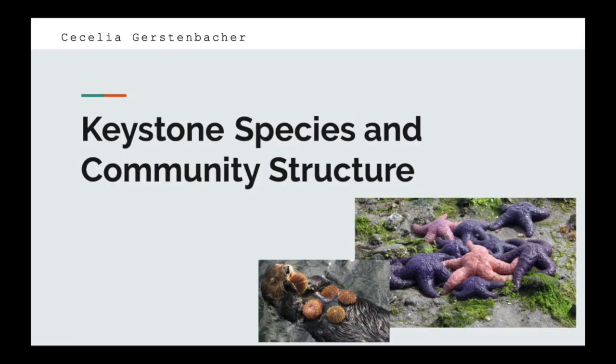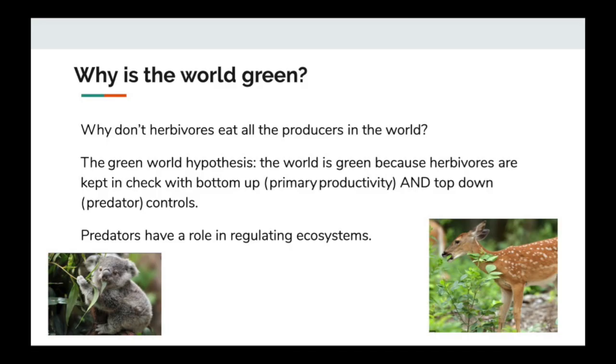Our keystone species and community structure journey begins with wondering, why is the world green? This led to the discovery of the green world hypothesis, stating that the world is green because herbivores are kept in check with bottom-up and top-down controls. This was the first time predators were considered to have a role in regulating ecosystems.